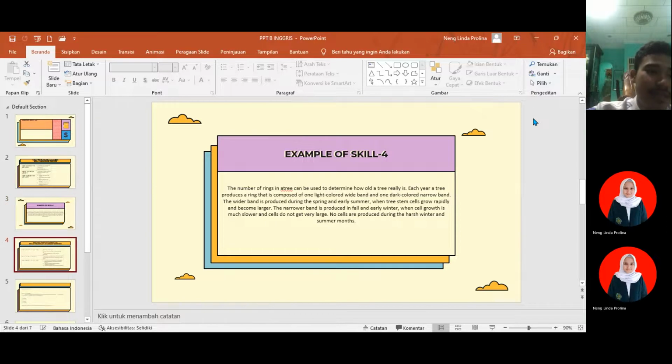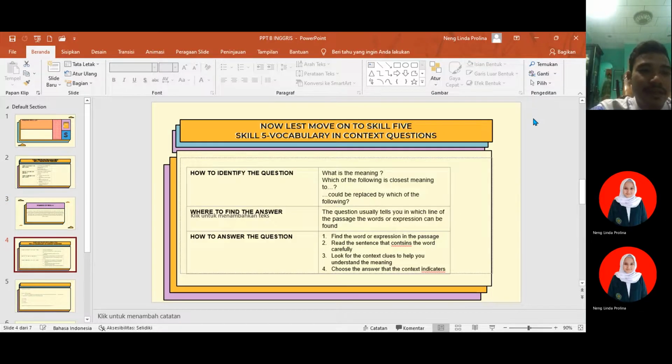Number 1, it is implied in the passage that if a tree has 100 wide bands and 100 narrow bands, it is: A, a century old; B, 2 centuries old; C, 50 years old; D, 200 years old.